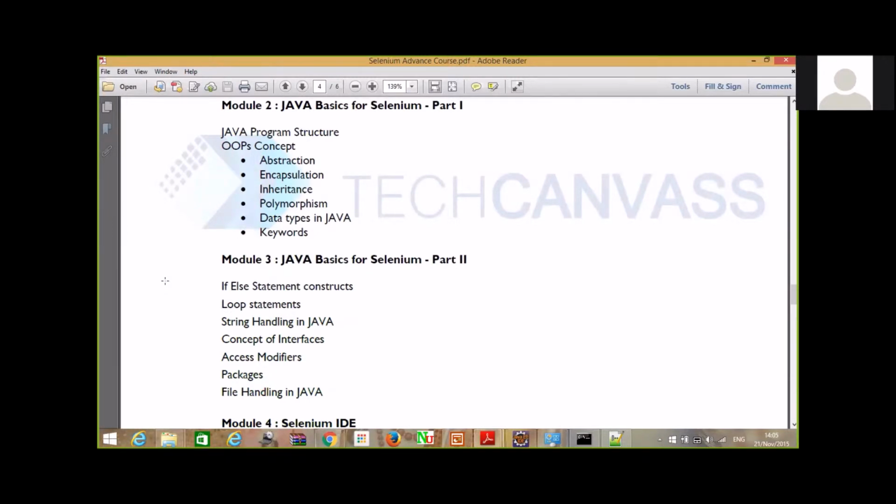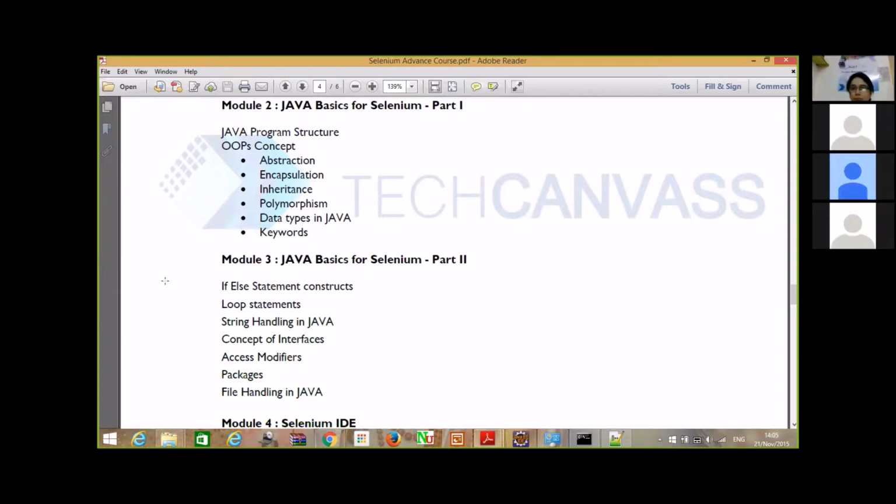In addition to that, I would be giving you some home learning topics that you have to pick up on your own, because our scope is somewhat limited to 8 hours, so we cannot cover all the topics in core Java in 8 hours. All those topics which are required for Selenium automation, we would be covering in these 8 hours.